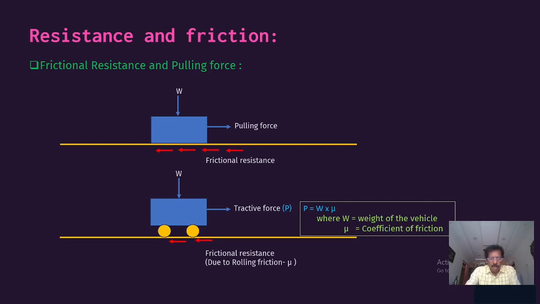Now let us take a vehicle fitted on wheels, having a weight of W. How much tractive force, that is pulling force, is required to make the entire body move? Here it is fitted on wheels, because rolling friction is involved. Here, sliding friction is involved.